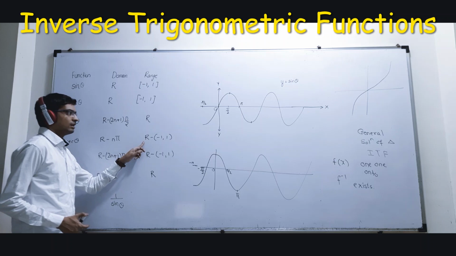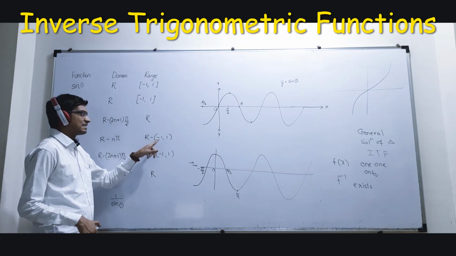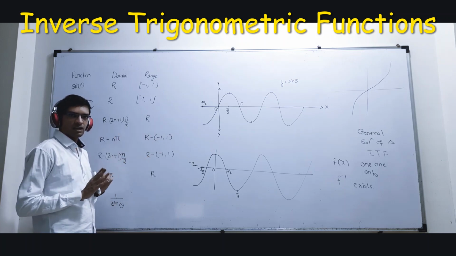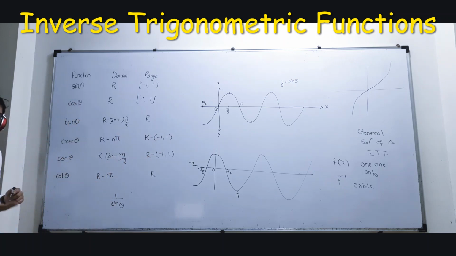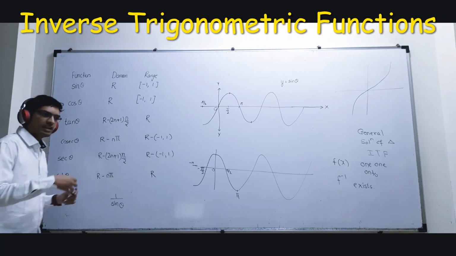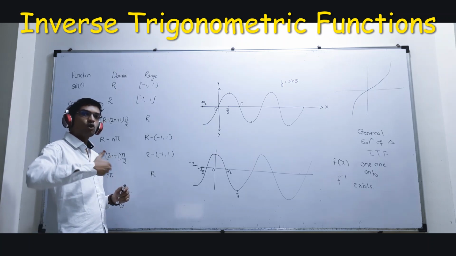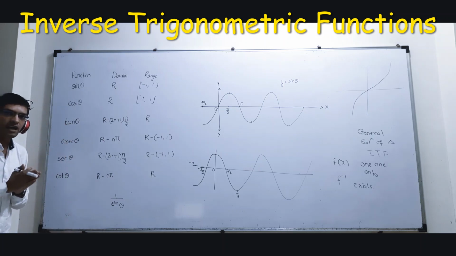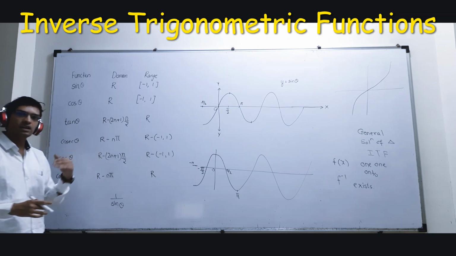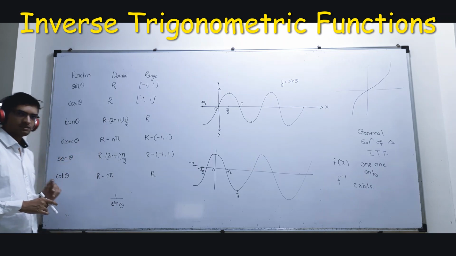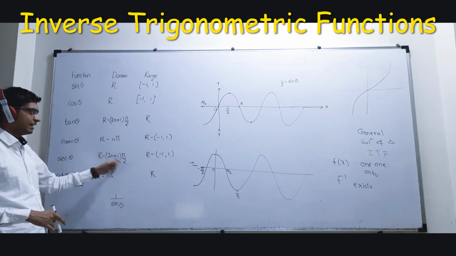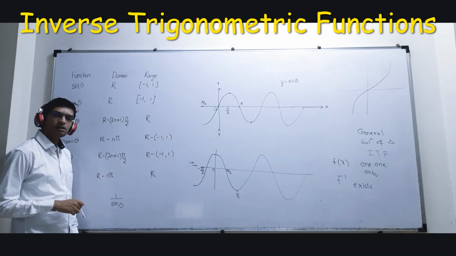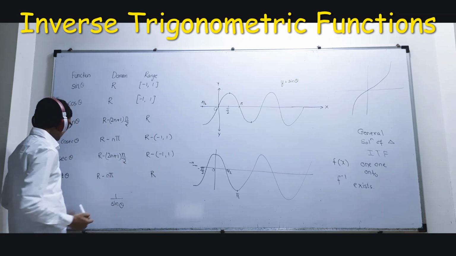Now cosec will take all the values except the values between minus 1 and 1. Cosec 0 is infinity. Then cosec 30 is 2. So it goes on. It will never be between minus 1 and 1. Means it will not be a fraction where denominator is more and numerator is less. Okay? Same for sec theta. The range becomes R minus the numbers between minus 1 and 1. Same for sec theta.